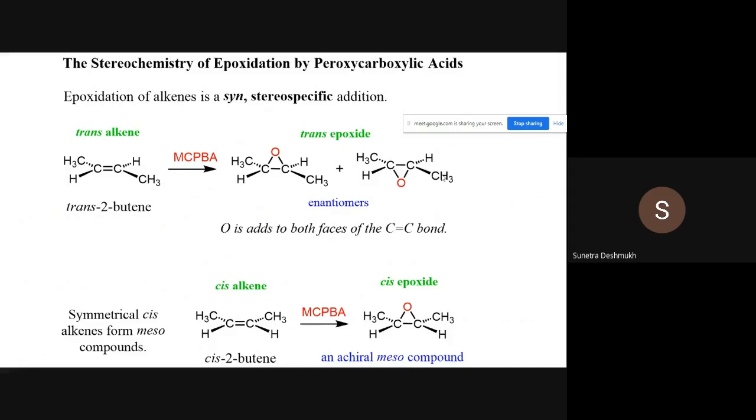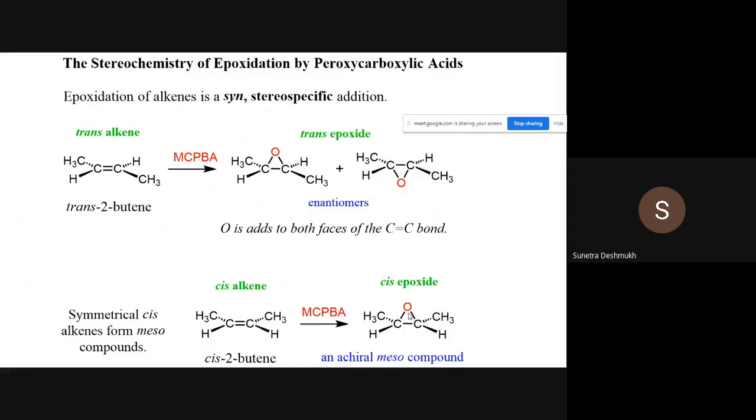One is below the plane, one is above the plane. Okay, so this epoxide ring is in the plane of the molecule. Now the next one: oxygen adds to both faces of the carbon-carbon double bond. Here a symmetrical cis alkene is present. You can add from the upper side or the below side, and the product will be the same. You will get the cis epoxide, a chiral meso compound.